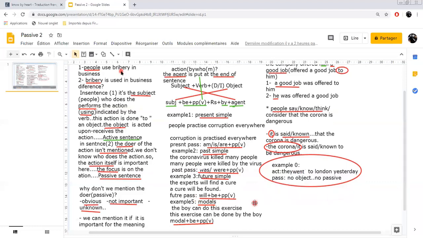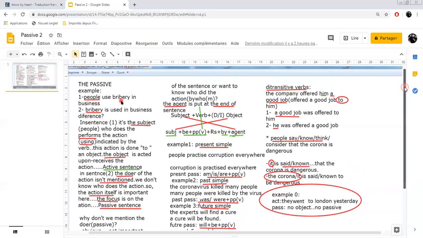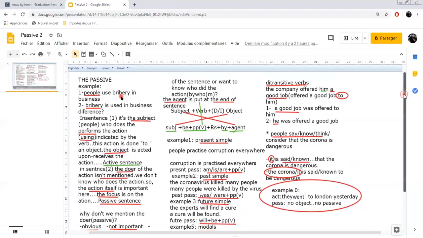So if you've got a modal in the sentence, can, must, may, might, and so on, in the passive you are going to use the modal plus to be plus the past participle of the verb. I think it's clear.